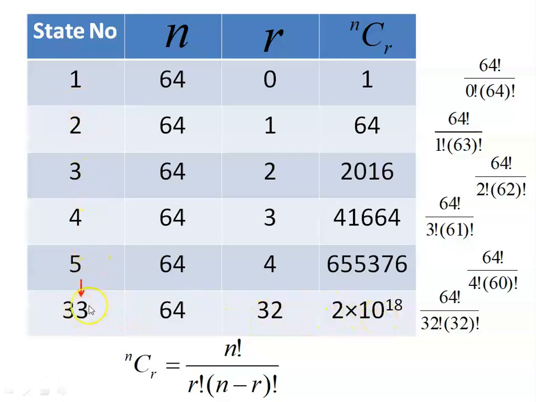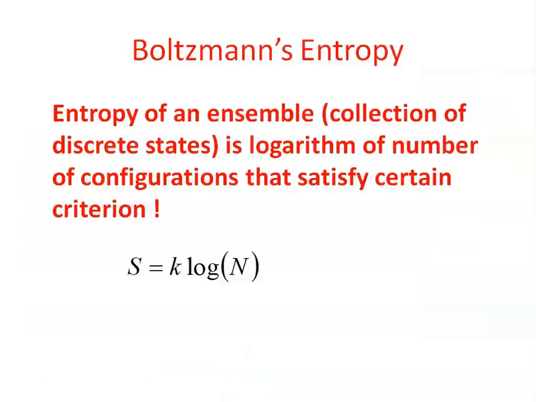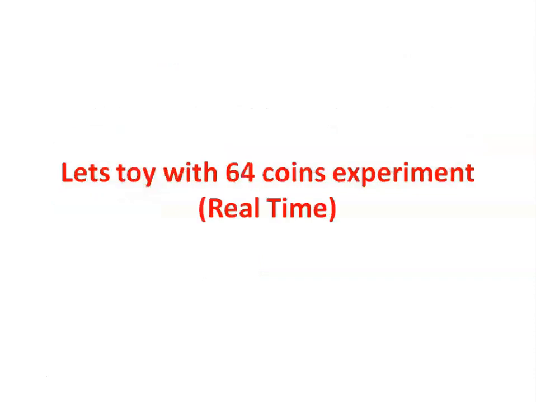States are numbered, so the 33rd state, in which 32 coins are flipped, is 2 into 10 power 18. Entropy of an ensemble, a collection of discrete states, is the logarithm of the number of configurations that satisfy certain criteria, and it is S = K log W. You can prefer a system in which K is equal to 1, and in that case you can write S equal to log of W.